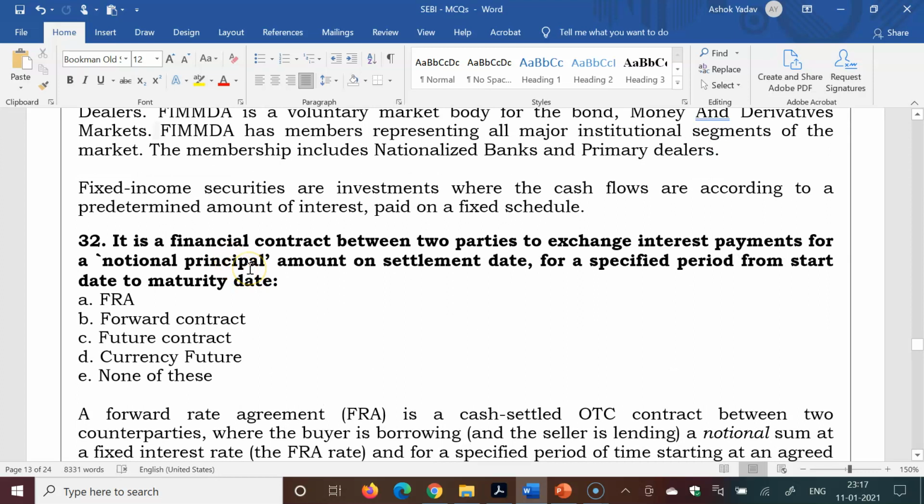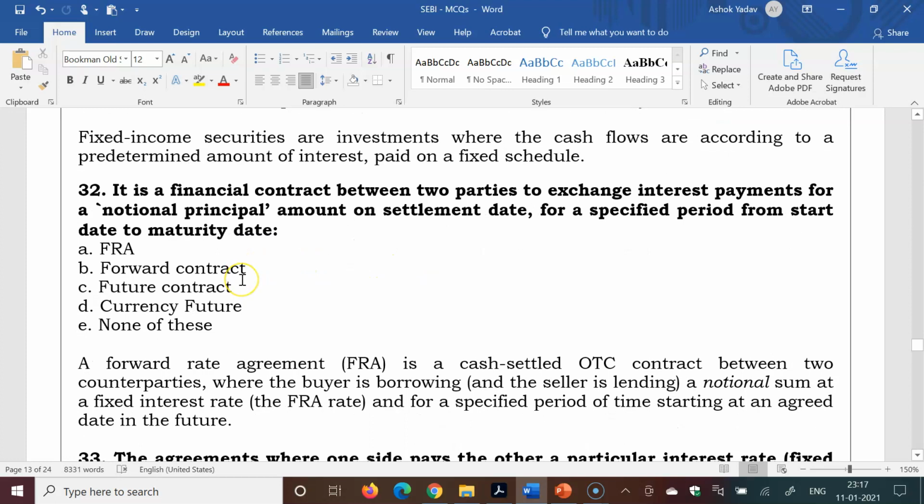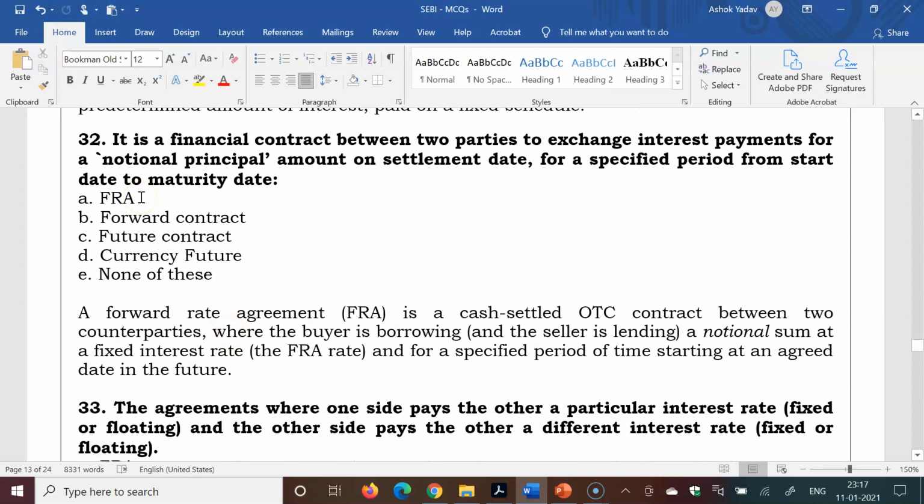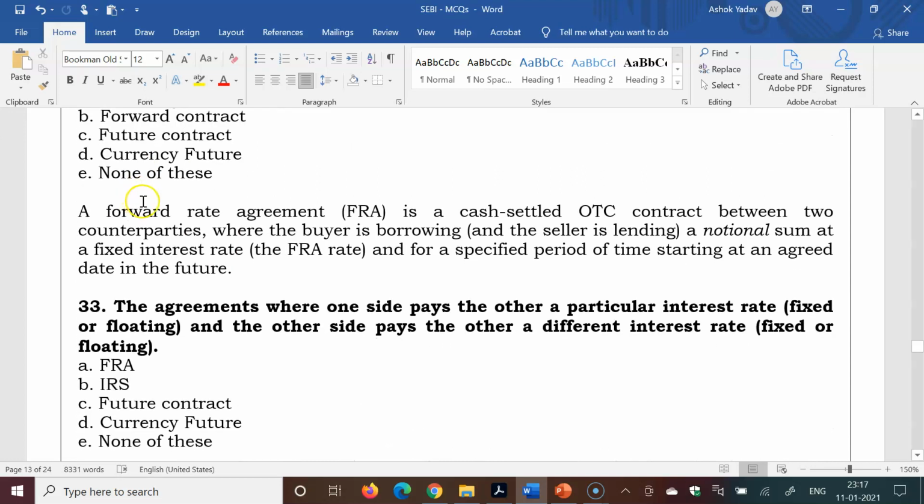It is a financial contract between two parties to exchange interest payments for a notional principal amount on a settlement date for a fixed specified period from start date to maturity date. FRA, forward contract, future contract, currency future. So forward rate agreement is the right answer. A is the right answer. Next: the agreement where one side pays the other a particular interest rate, fixed or floating, and the other side pays a different interest rate, fixed or floating. FRA, IRS, future contract, currency future, none of these. Interest rate swap. IRS is the right answer.